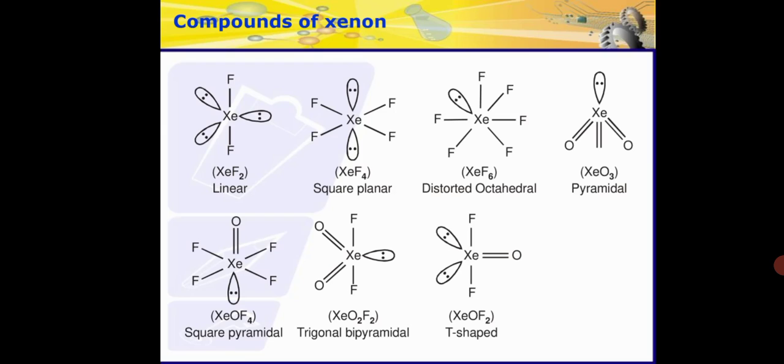Now these are the different compounds of xenon, because xenon is a noble gas which forms compounds with oxygen and fluorine. With oxygen and fluorine, it forms several compounds like XeF2, which is linear, XeF4, which is square planar, XeF6, which is distorted octahedral, XeO3, which is pyramidal, XeOF4, square pyramidal, XeO2F2, trigonal bipyramidal, and XeOF2, which is T-shaped.